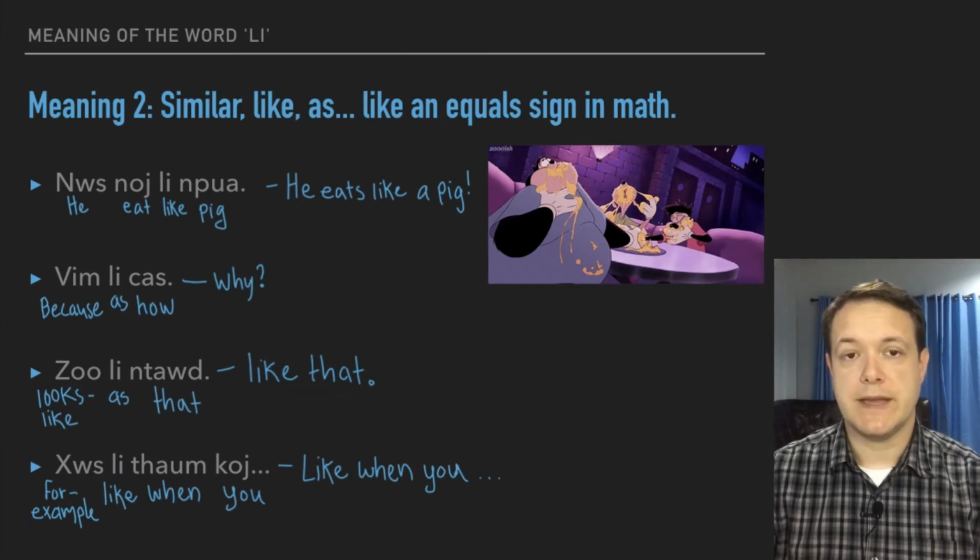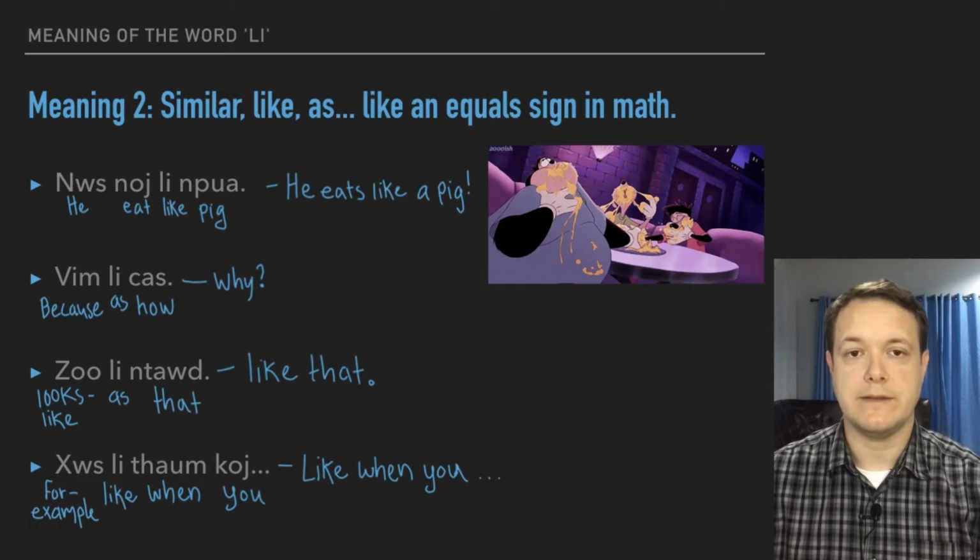And then finally we have su li tao ga. That's as in there's more to the sentence, but su means for example, as, for example. Li is as, so according to the example of, or the example as whatever is going to be on the right hand side, right? So on the right hand side is tao ga, when you, and then now you're going to give an example.